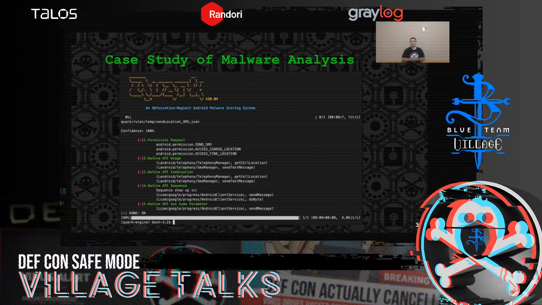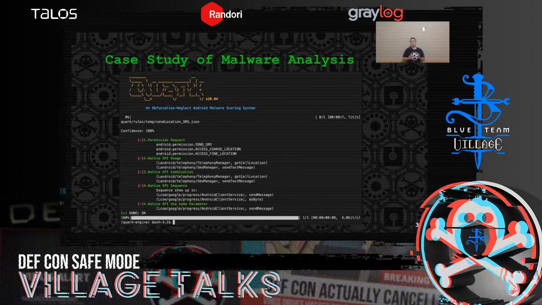For example, we try to find if the malware sends out your location data by using SMS. In this report, we list out the evidence we found in each stage of the Android malware crime order theory, and this report shows we find evidence in every stage, which means we have 100% of confidence that the malware has this behavior. So let's see.